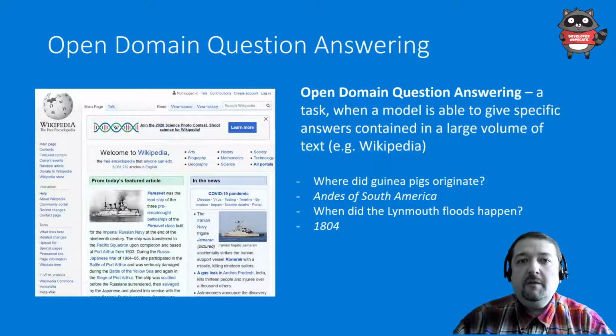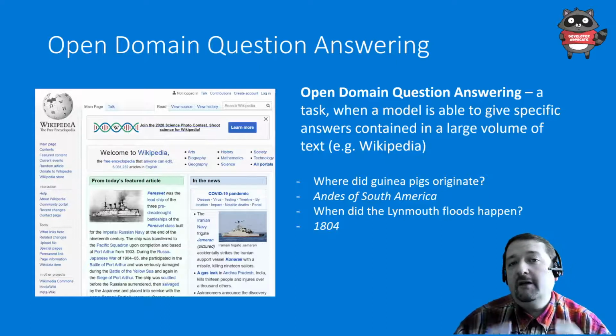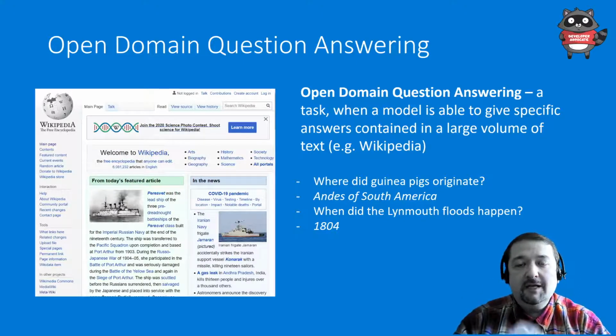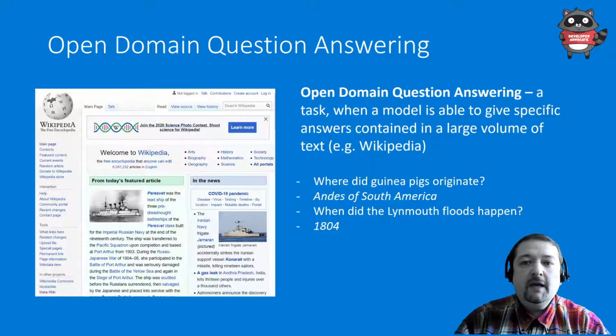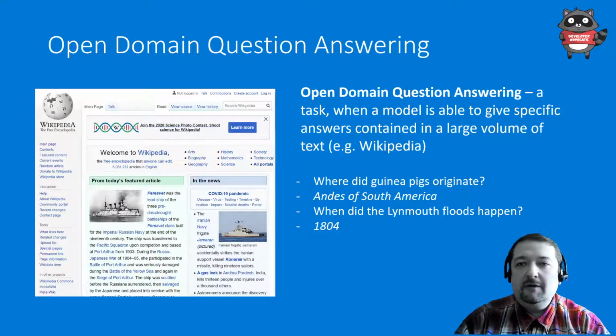First of all, let me mention what is open domain question answering, which is the technique that we will be using in this example. So normal question answering is when you have a relatively small piece of text and a question, and the neural network picks up the answer to that question. However, in the real world, we have a slightly more difficult problem. We have large amounts of text, like for example, the whole Wikipedia, and we want to find the answer in this Wikipedia. So we want to be able to take this large amount of text and ask any question about it.